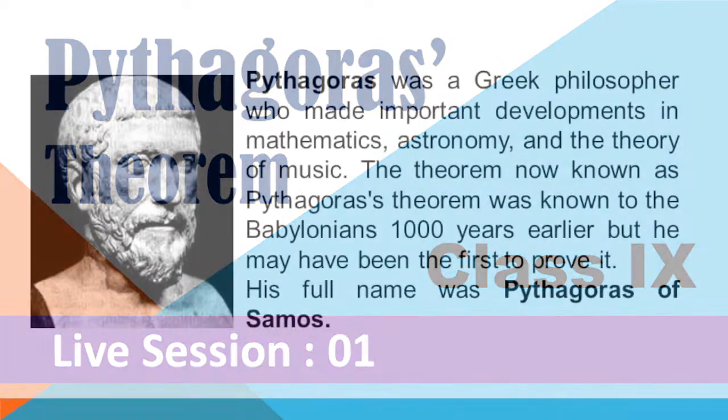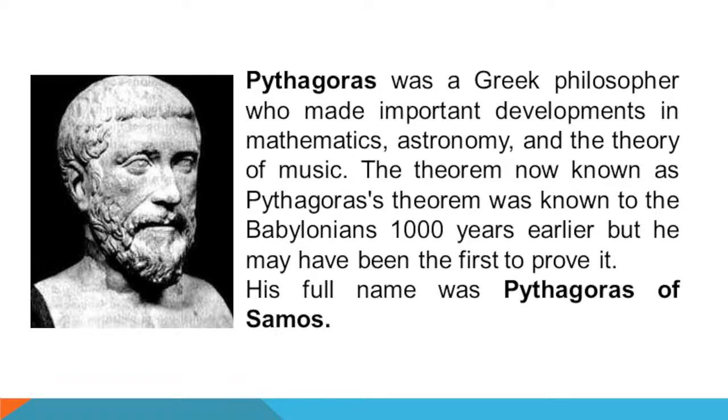Okay. Who was Pythagoras? First of all, see, Pythagoras was a Greek philosopher who made important developments in mathematics, astronomy, and the theory of music. Understood? In music also, he played some important role. Some theorems, some rules in music, some theory of music.